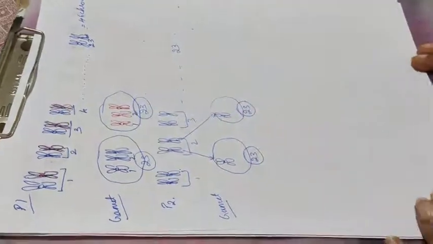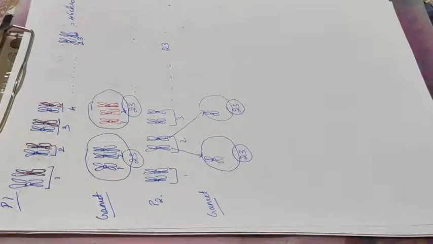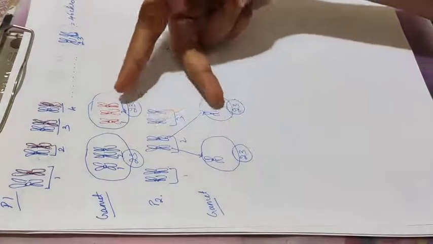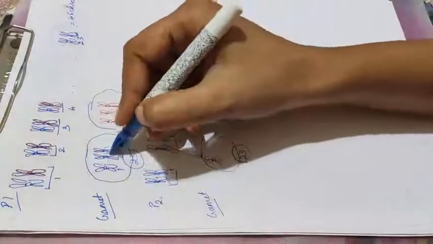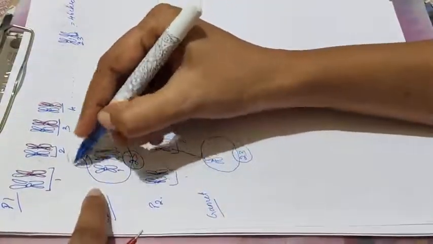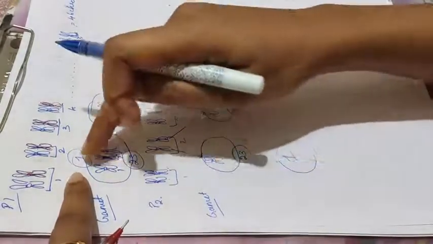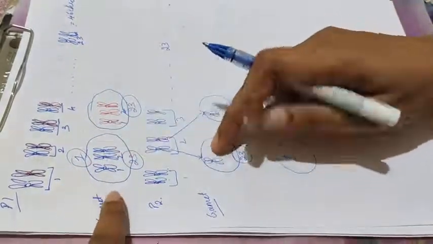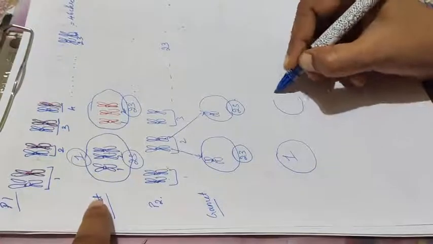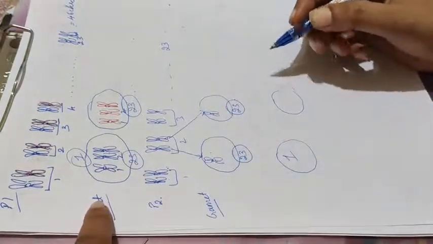During sexual reproduction, how does it happen? It is by the fusion of these gametes. So now if I take this one, it is going to fuse with this one. Now what happens?